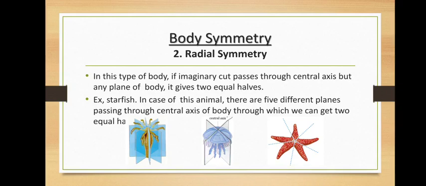You cut it from anywhere, you will get 2 equal halves. Then jellyfish, hydra, any such animal you take, they have radial symmetry. So radial symmetry is shown in cnidarians basically. Poriferans have asymmetrical body. So 2 we studied: asymmetrical, porifera; radial, cnidaria.